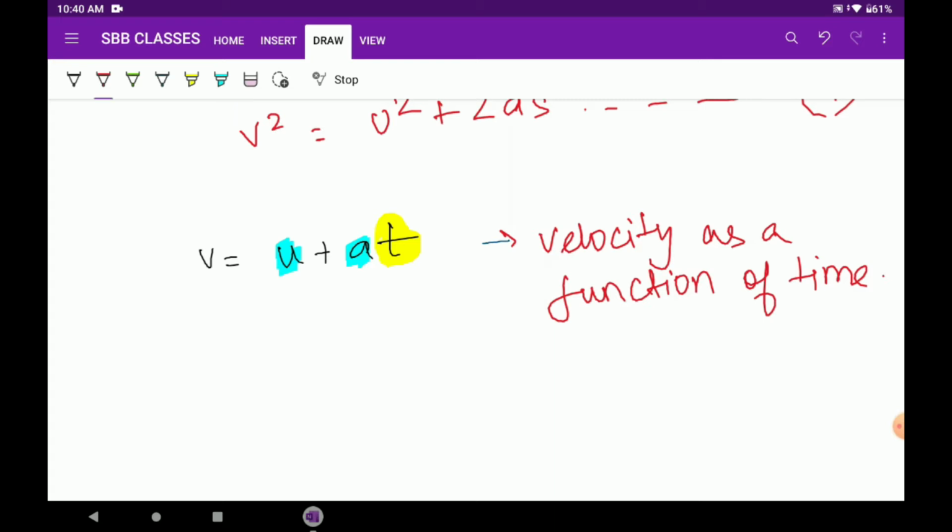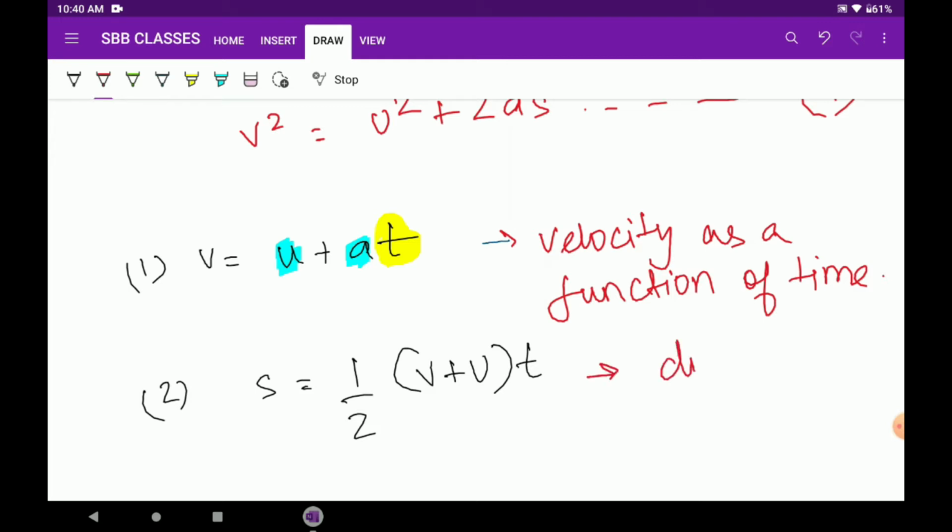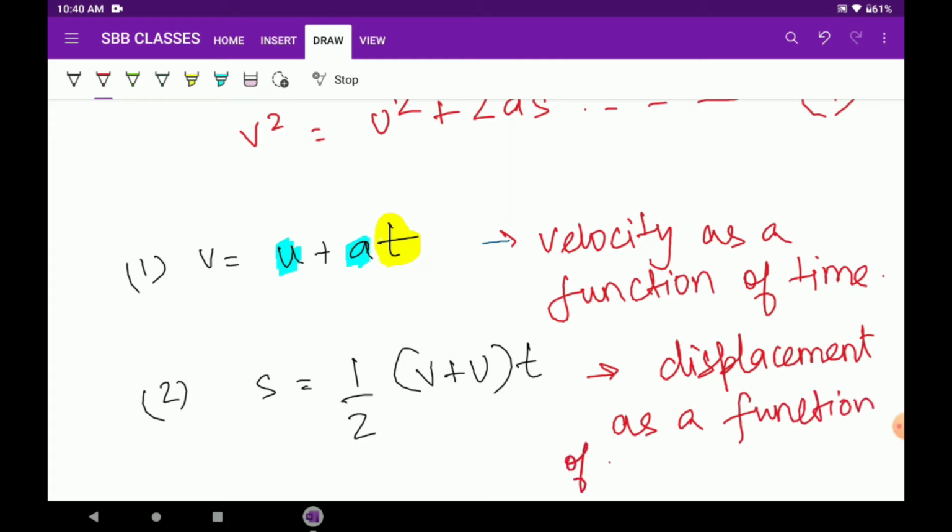Okay. Next equation, what did we get? This was number 1. Number 2, we got that S equals to half V plus U into T. What is this? Come on. In the similar way, you can write this as displacement as a function of velocity and time.